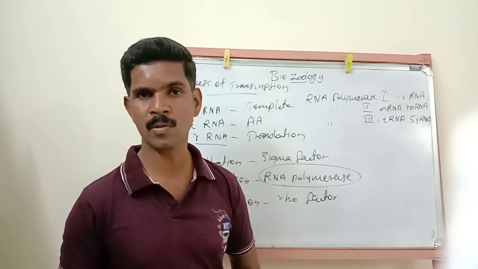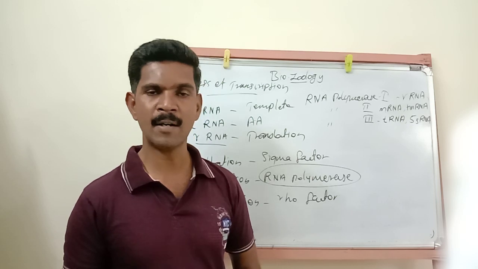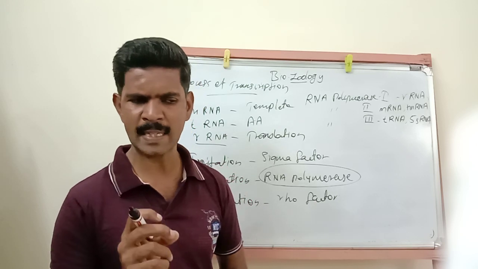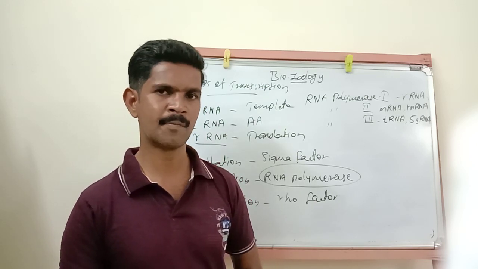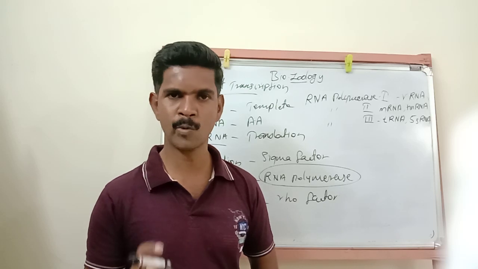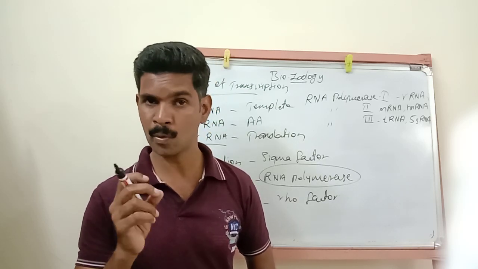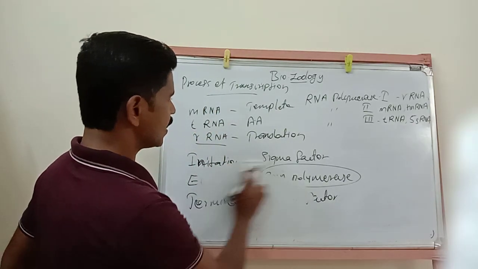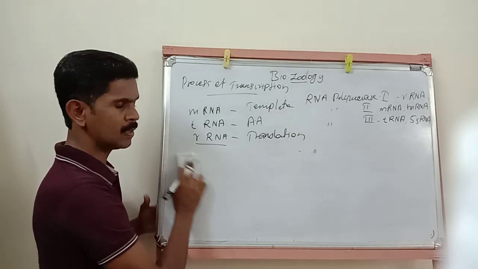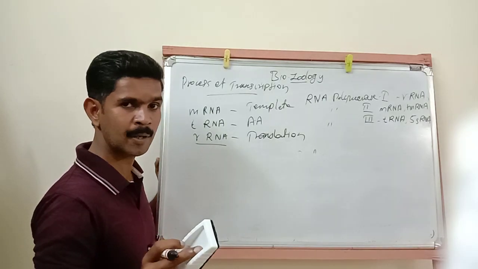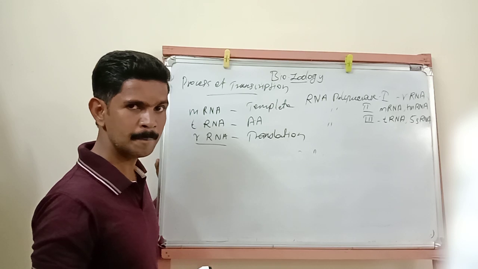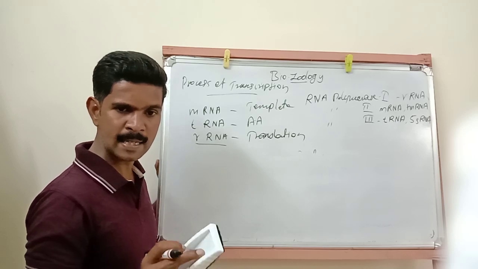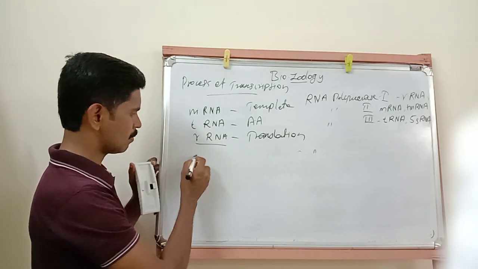Listen, in a monocistronic structural gene, some regions have interrupted sequences. In a monocistronic structural gene, some interrupted sequences are there. These sequences are called exons.